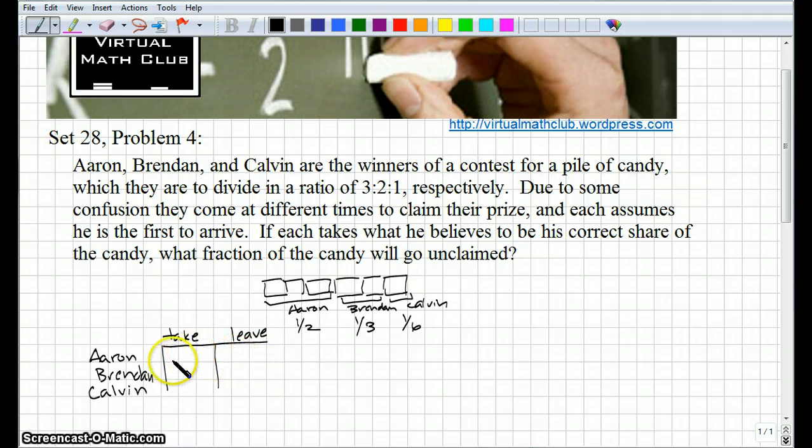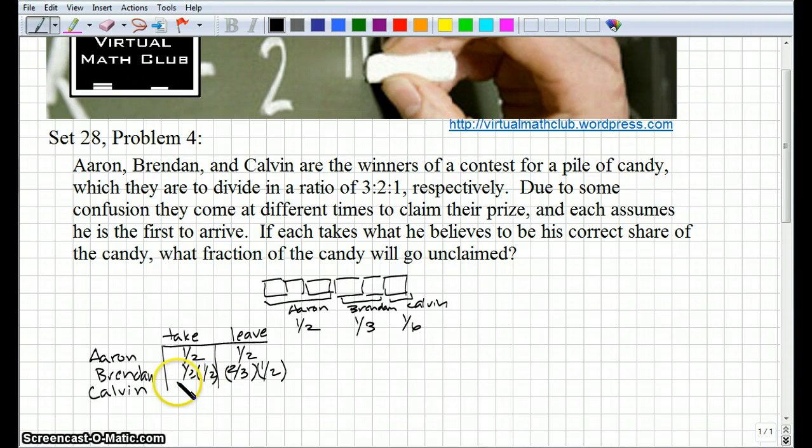Okay, so let's say, for example, that Aaron comes first, and he takes half of the candy, and he leaves half of the candy. All right. Let's say that Brendan comes next, and he sees half sitting there, and he takes 1/3 of 1/2. Okay, so we can figure that out by 1/3 times 1/2. Okay, and he's going to leave 2/3 of 1/2, right? And so let's say Calvin comes last,